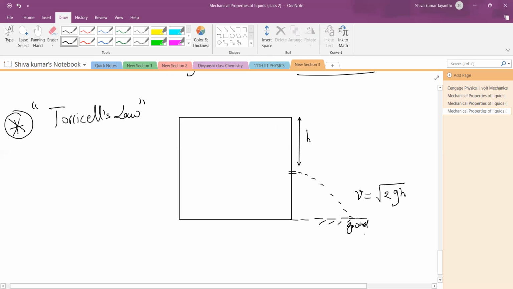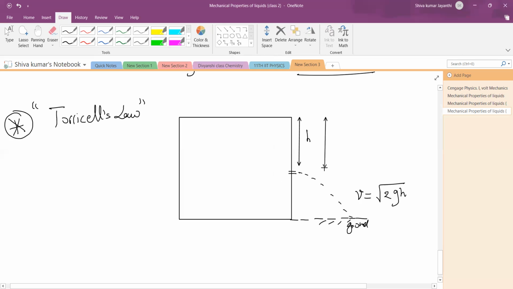Is it or not? If a freely falling body were to fall from a height h, then it would be the same. Don't get confused. Is it something related to projectile motion? No, not projectile motion.